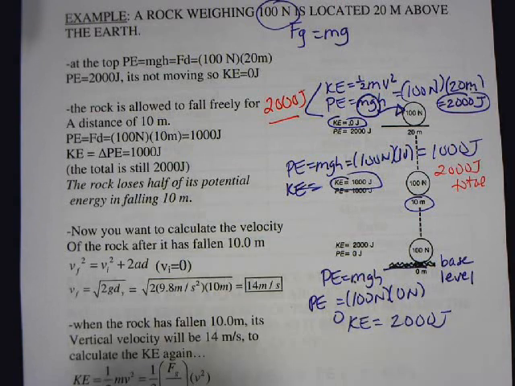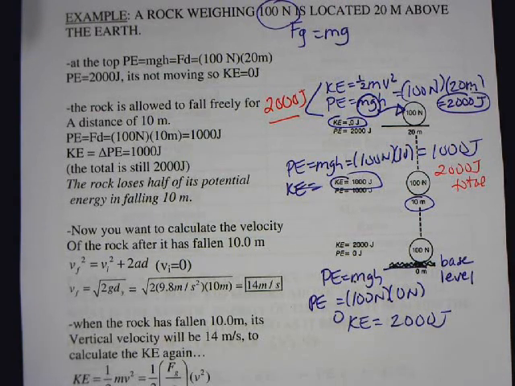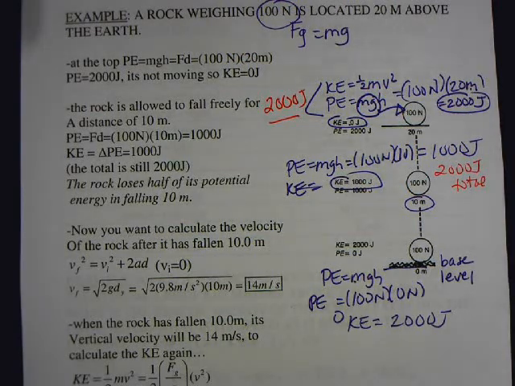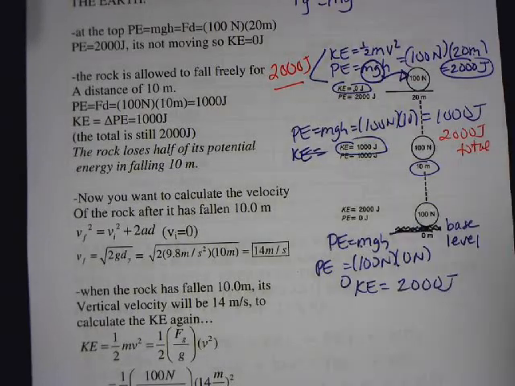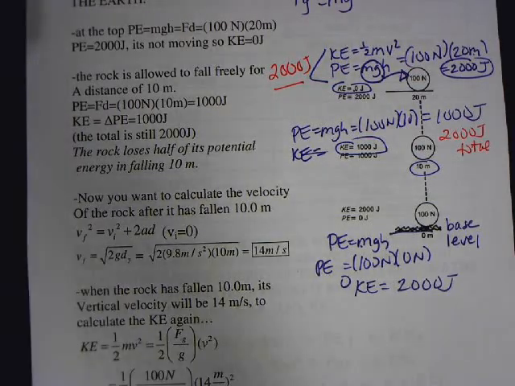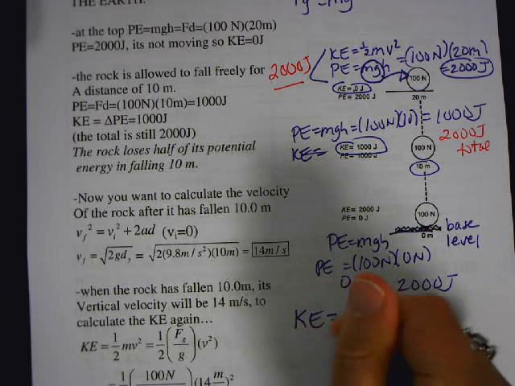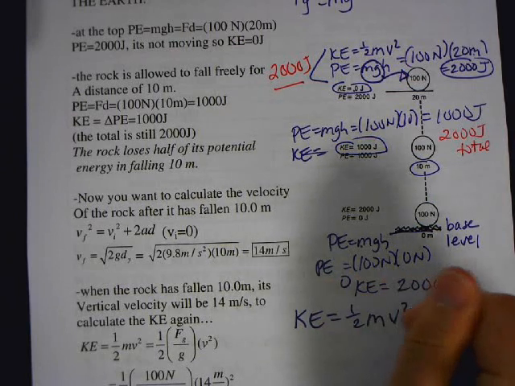Now, what if this example said, what if I wanted to find the speed just before it hits the ground? Remember when we dropped objects and we used equations before to calculate the speed at which it hit the ground? Well, now we can calculate the same thing, but now we can use conservation of energy to calculate it. So how would I do that? Well, what I would do is I would write my equation for kinetic energy. Kinetic energy is 1/2 mv squared.